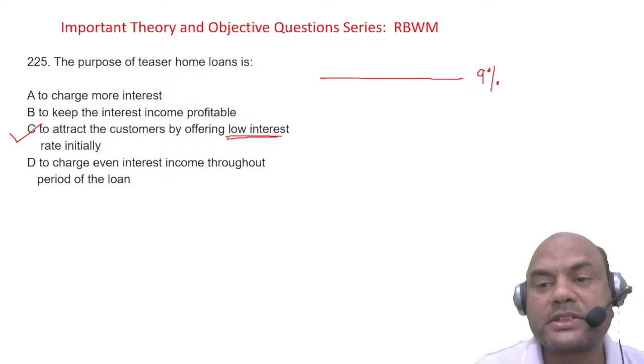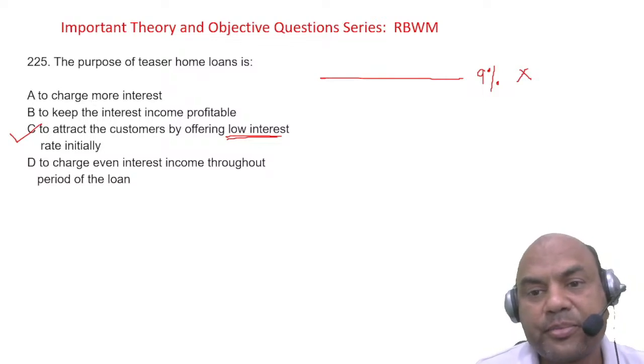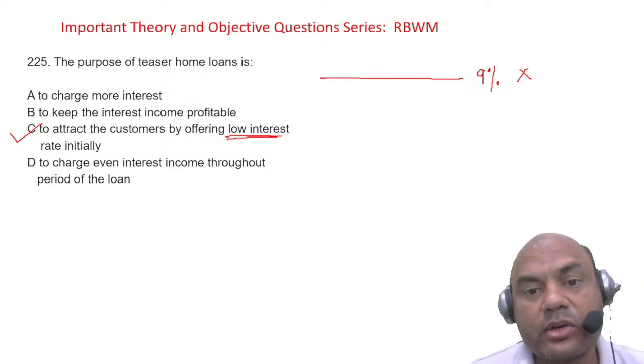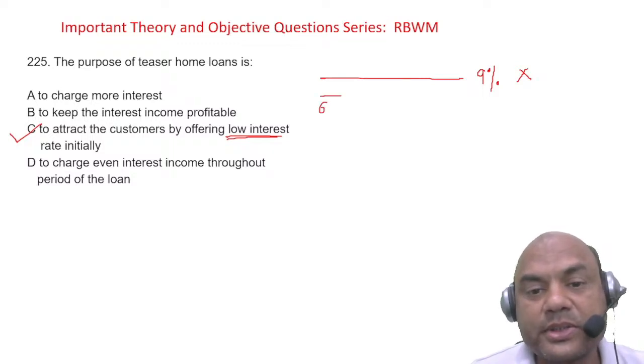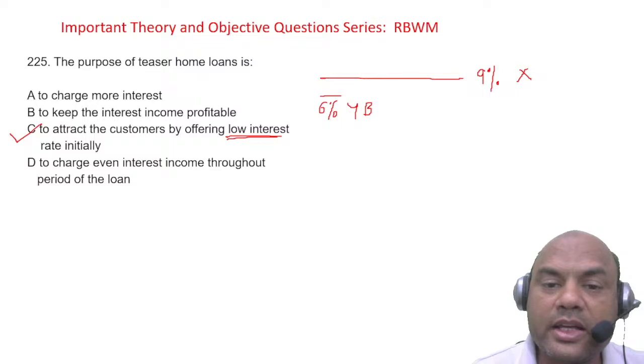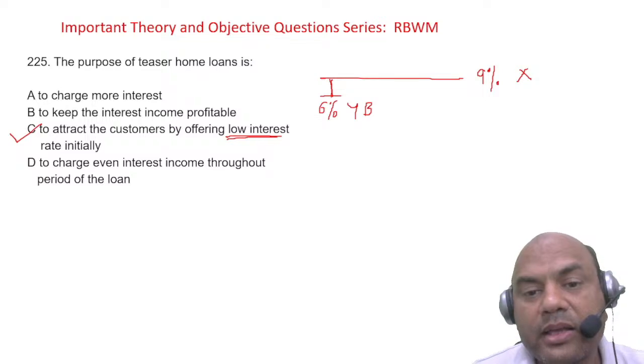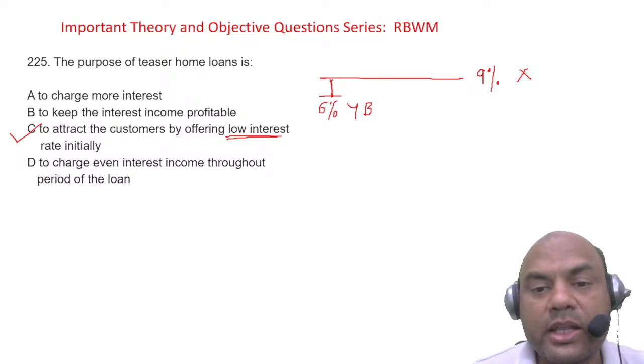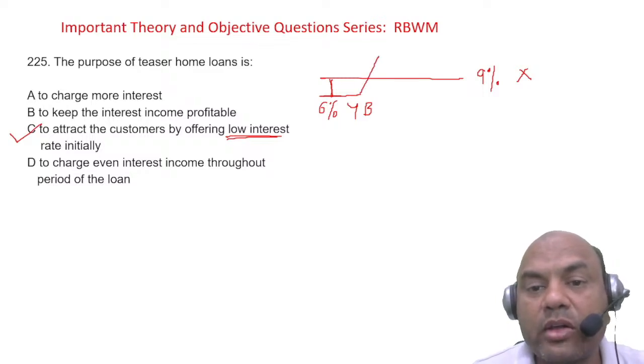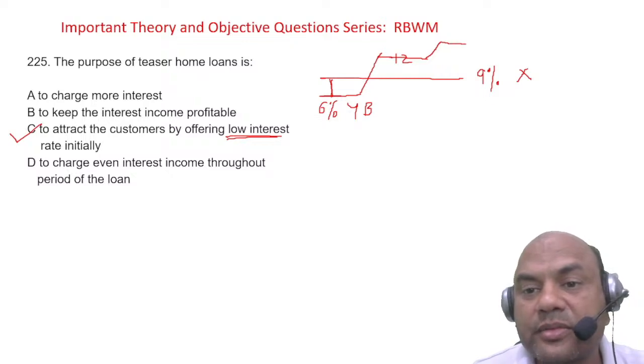So if X bank is giving you the rate of interest of 9%, now there comes a Y bank which says that no, our rate of interest is initially 6%. So now it is giving at 6%. This is given by this Y bank. Now what do you mean? Doesn't the Y bank require 3% extra? How can the Y bank give it at a lower rate? So what does the Y bank do? It keeps the same rate for some time. Then it goes higher. Initially it will cover 12% for some time. Then later it will go to 14%.